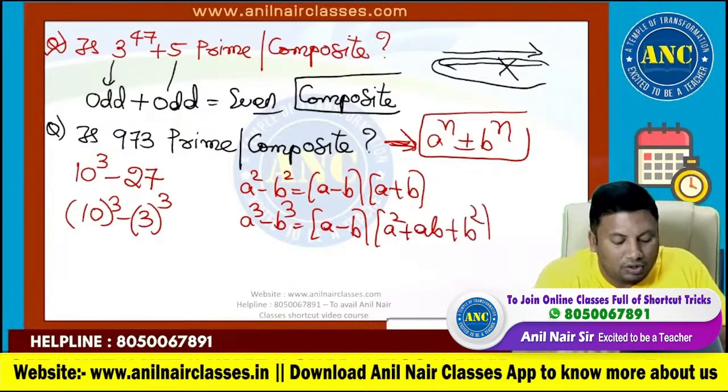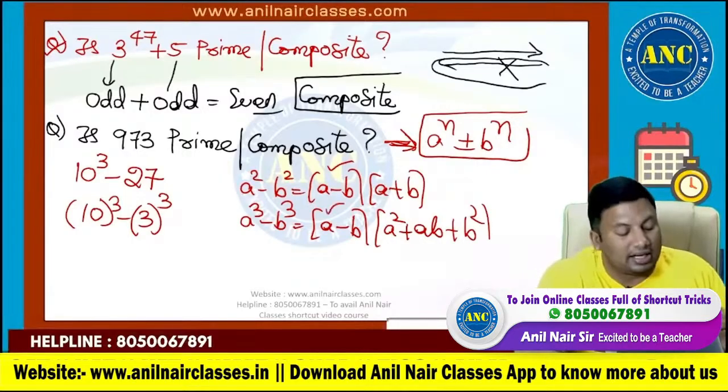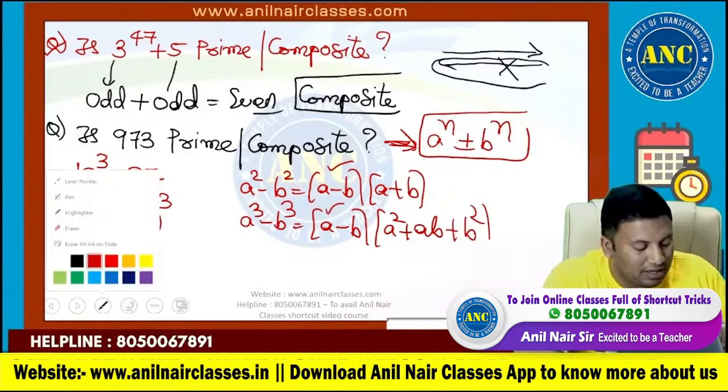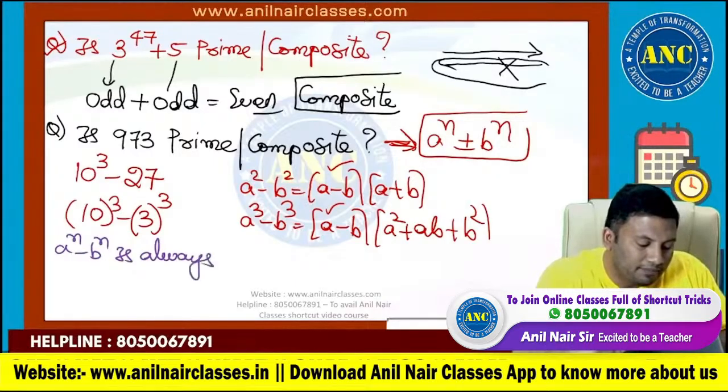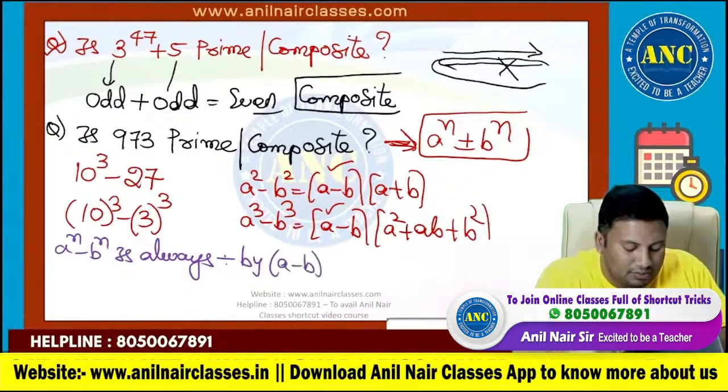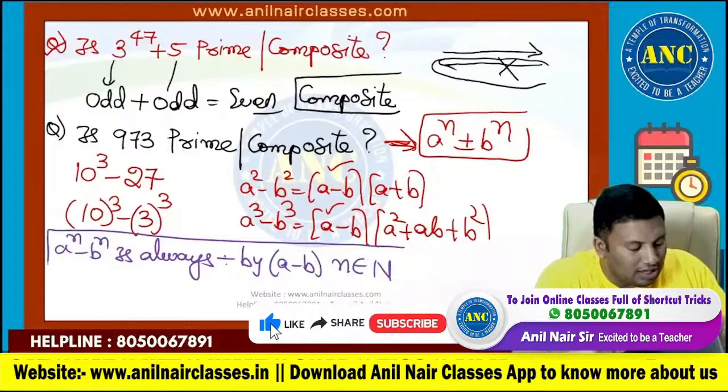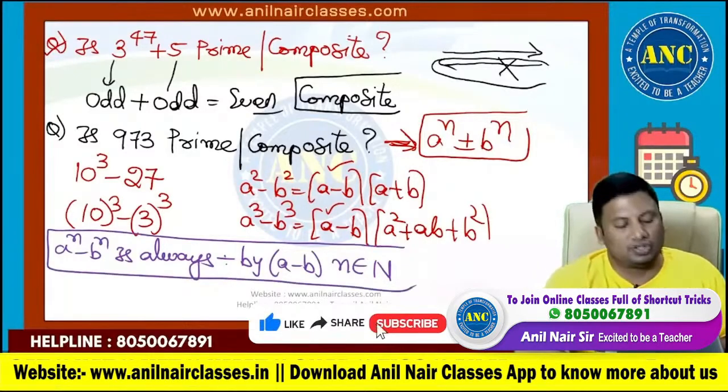Here n value 2, it has got a factor a minus b. N value 3, it has got a factor a minus b. Please write down in your notes: a power n minus b power n is always divisible by a minus b as long as n is a natural number.